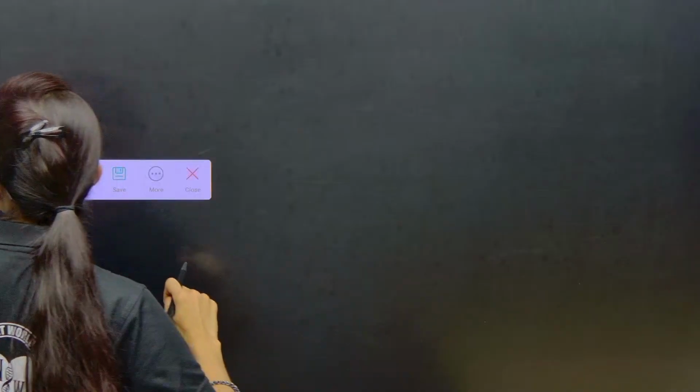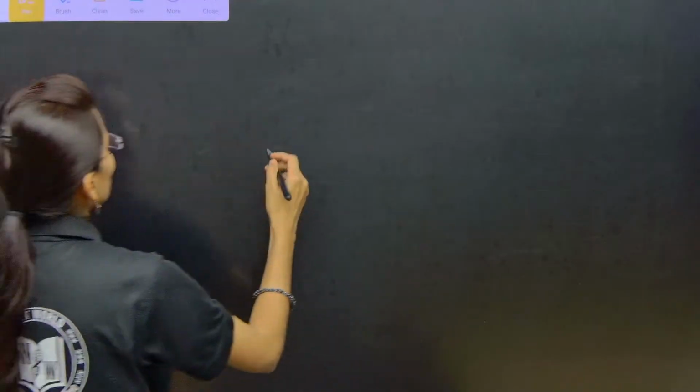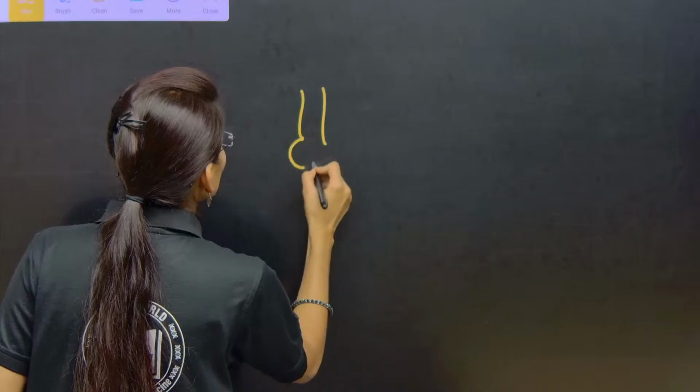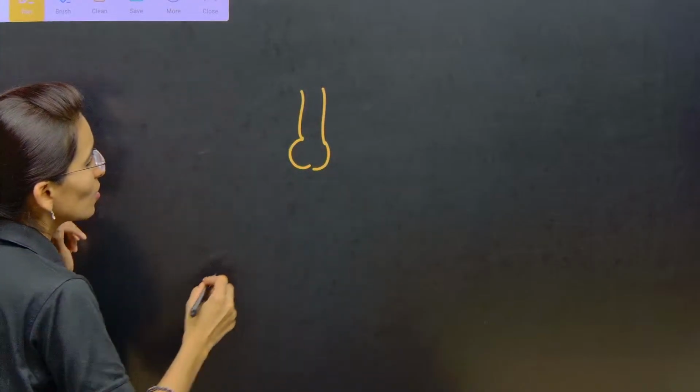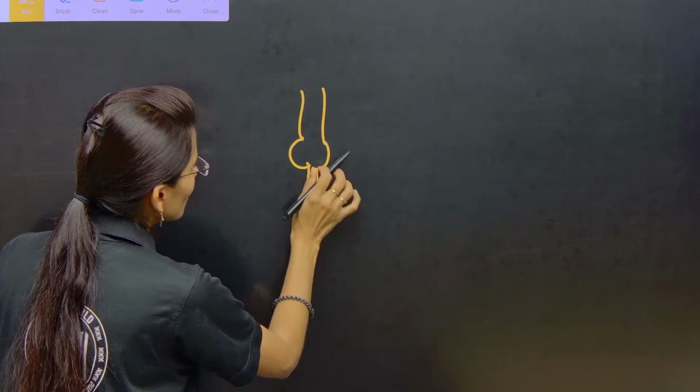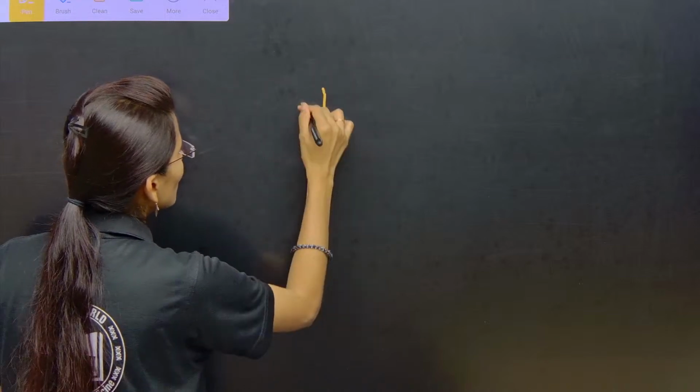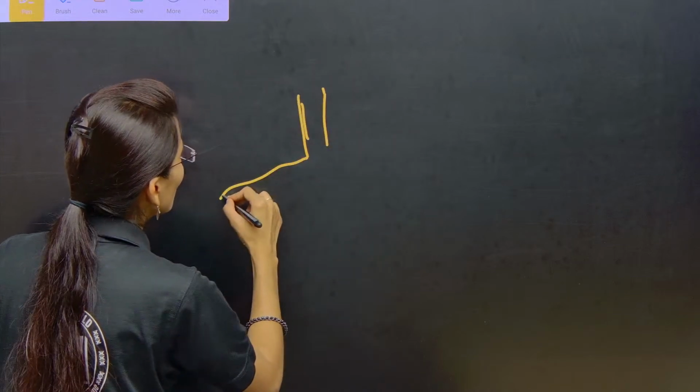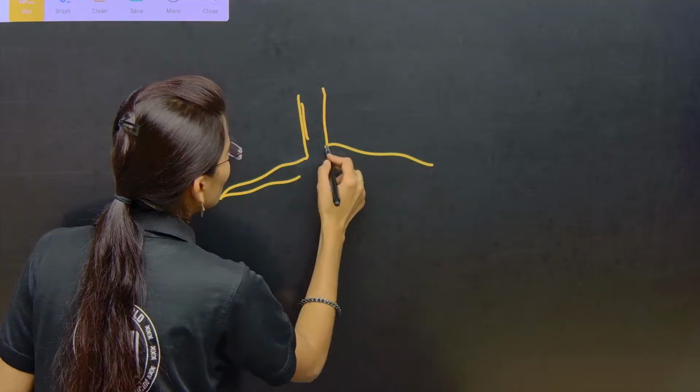Now focus here on whatever I am explaining. This is the midgut region, and at the end of the midgut we can find the Malpighian tubules.